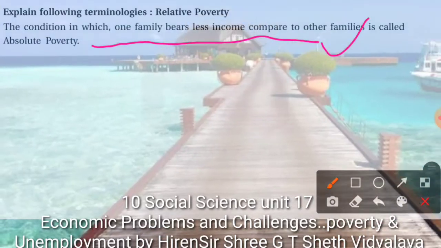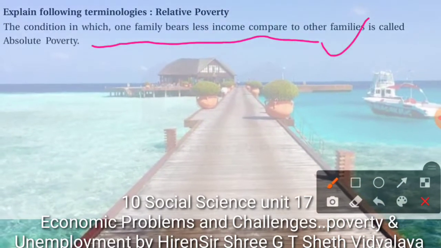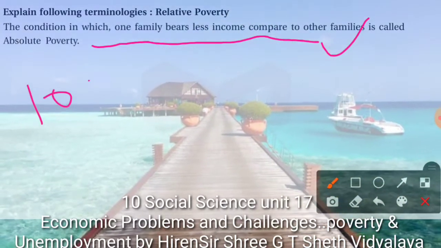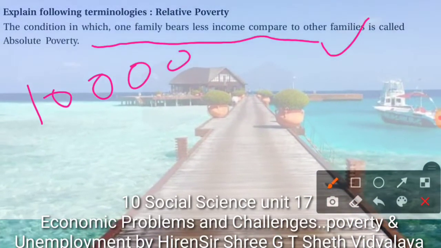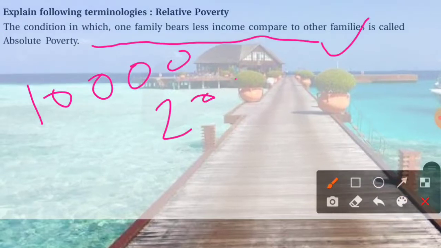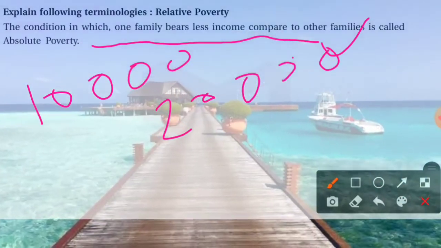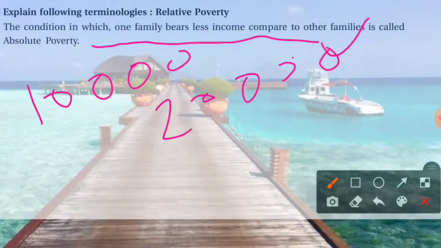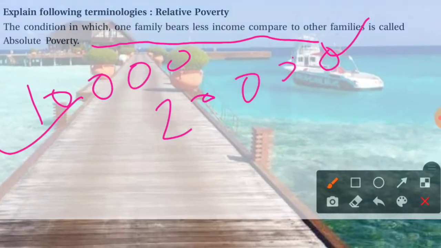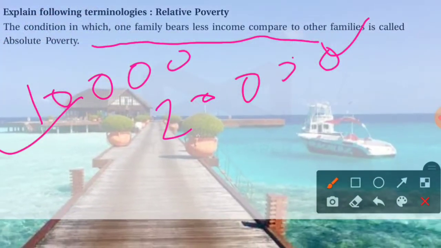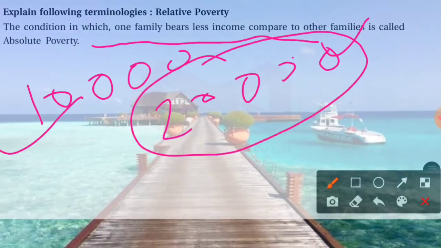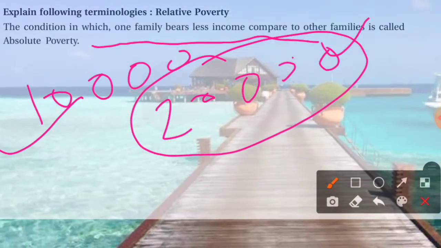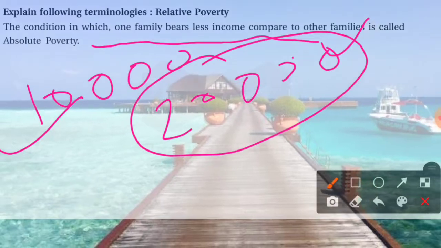For example, one person is earning 10,000 rupees per month and another person is earning 20,000 rupees per month. So this person is relatively poor compared to the one who is earning more than 20,000